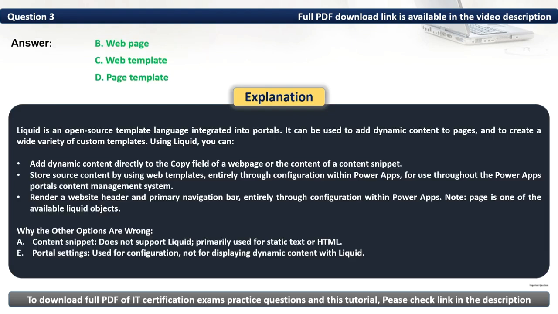Liquid is an open source template language integrated into portals. It can be used to add dynamic content to pages and to create a wide variety of custom templates. Using Liquid, you can add dynamic content directly to the copy field of a web page or the content of a content snippet. Store source content by using web templates entirely through configuration within Power Apps for use throughout the Power Apps portal's content management system. Render a website header and primary navigation bar entirely through configuration with Power Apps. Note, page is one of the available liquid objects.